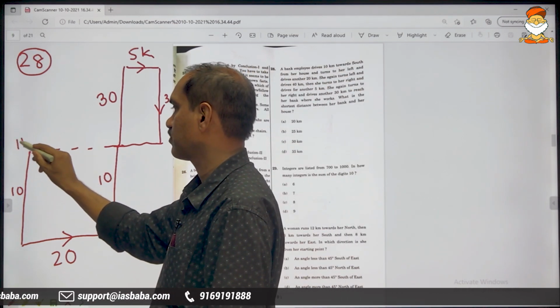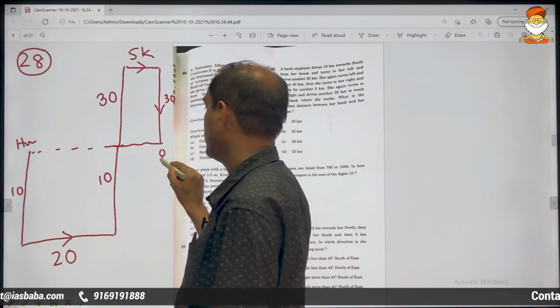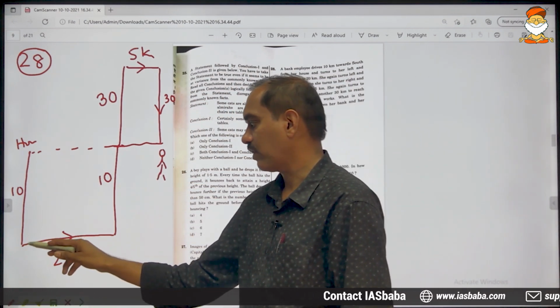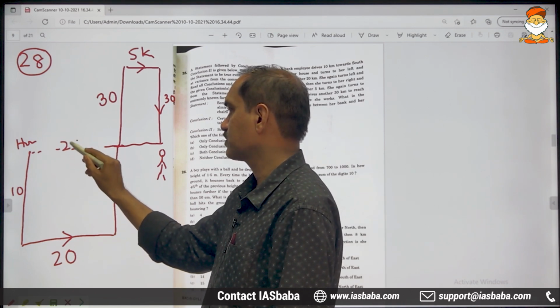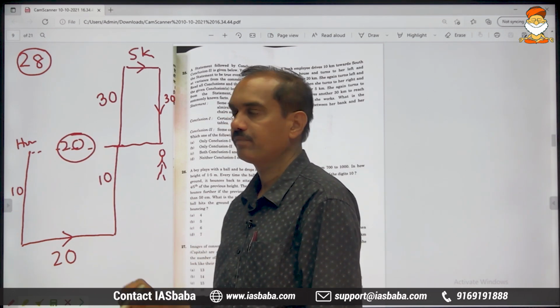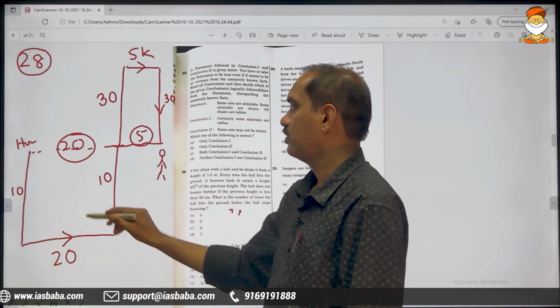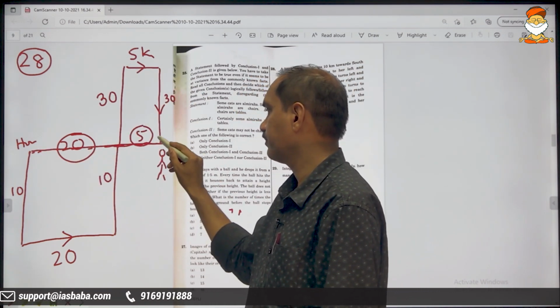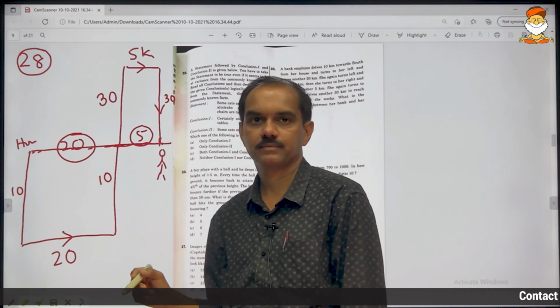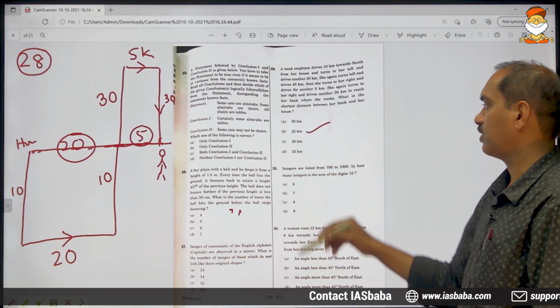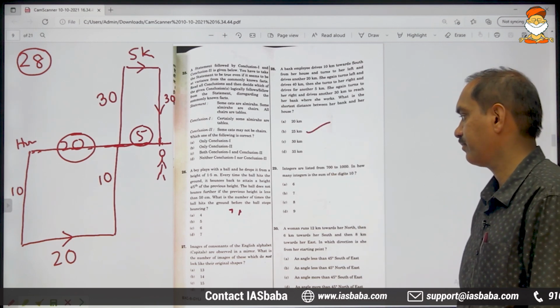This is her house and this is where she is. From here to here 20, so same 20 will be continued here. If this is 5, this will also be 5. So from her home to the place, it is 20 plus 5, 25. So the second option is the correct answer.